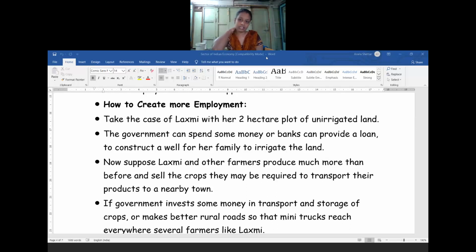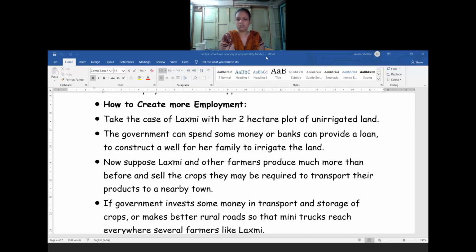So in this way we can create the employment level in the primary sector. And now Lakshmi can earn a little bit more profit, because with the help of a low-interest loan she is purchasing the equipment. And she is also doing multiple cropping, because her land was converted from unirrigated to irrigated land by the construction of wells, canals, and whatever water is needed for the